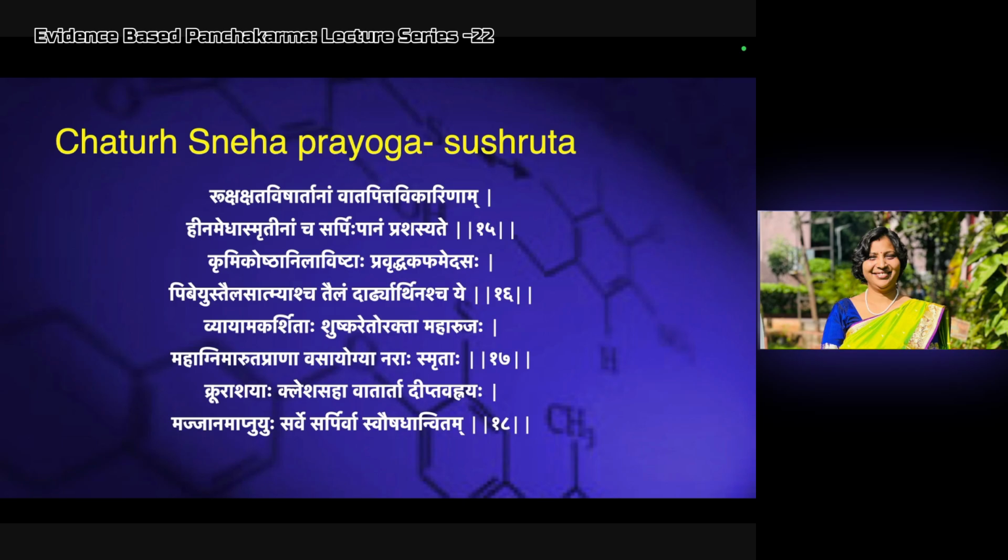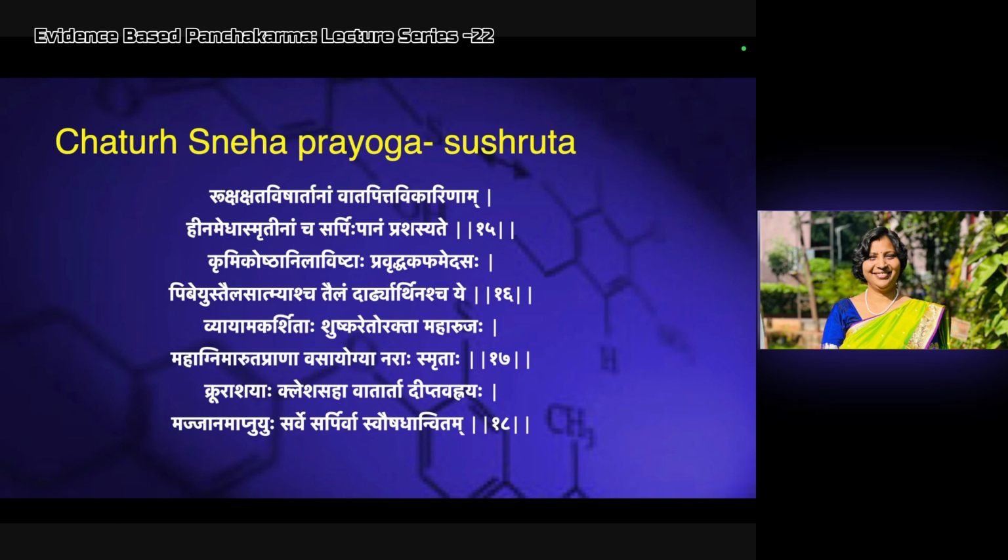Like this is for the Taila. In that case, you cannot give the Sarpi. So he has written Ruksha Kshata Vishartana, those who are Ruksha Pradhana, having injury or having poisoning cases, Vata Pitta Vikarina, those with predominance of Vata Pitta or having diseases of Vata Pitta.